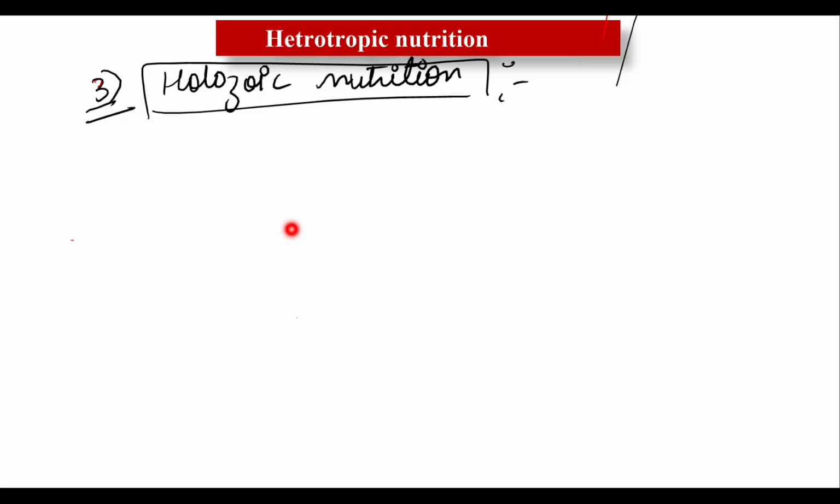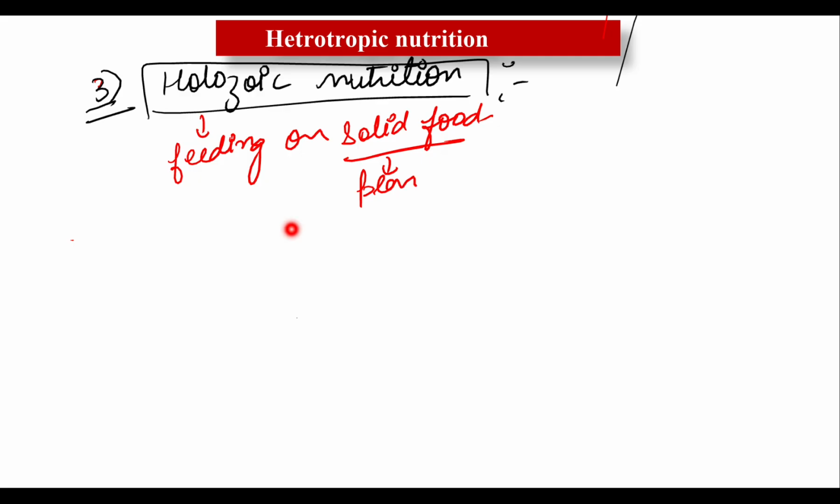So holozoic nutrition means feeding on solid food. Solid food, I mean to say, may be a plant product or an animal product.